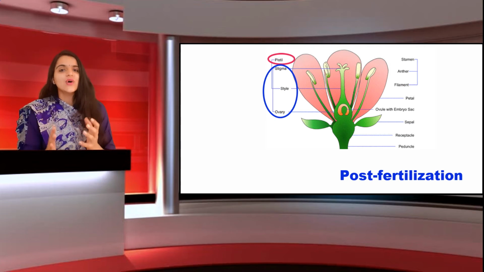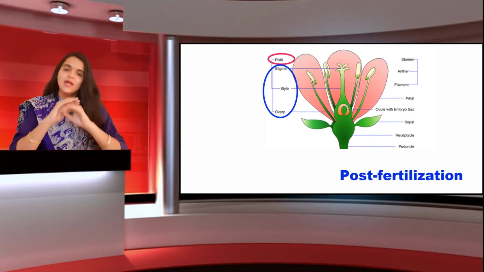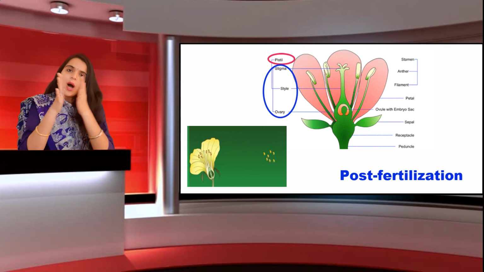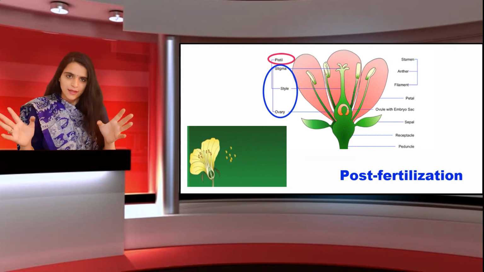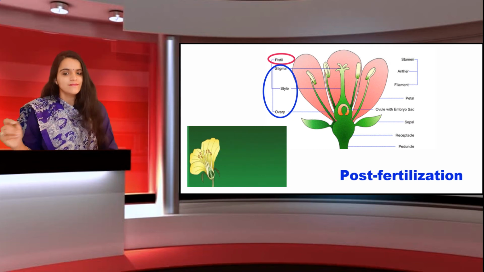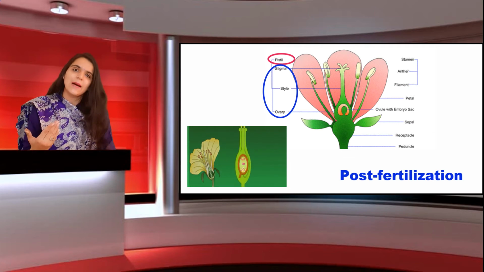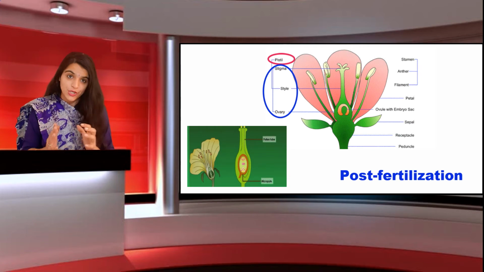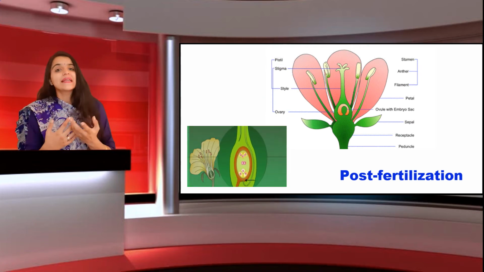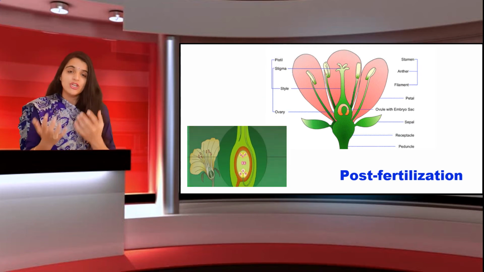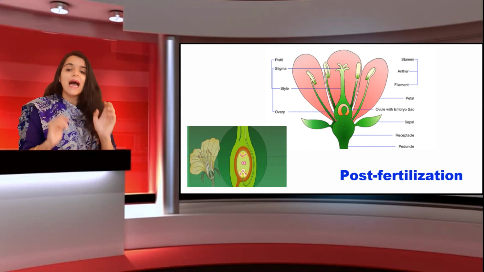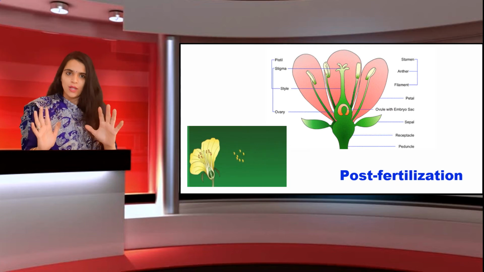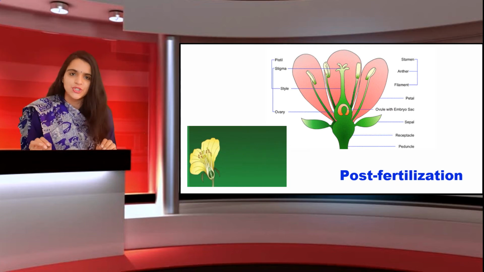When the zygote forms, what will happen? When the zygote is formed, everything is okay, right? Then all the other parts of a flower will die and fall off. After that, there is seed germination under favorable conditions to produce a new plant. Now in the flower, we have a seed which further forms a new plant, students. So I hope this is clear to you all. This is all about this video.